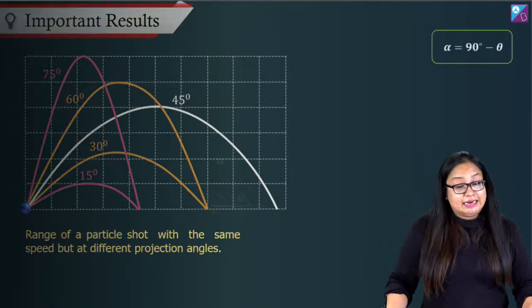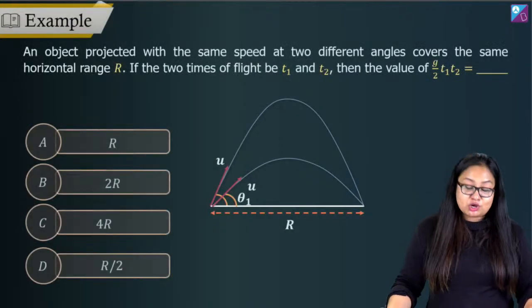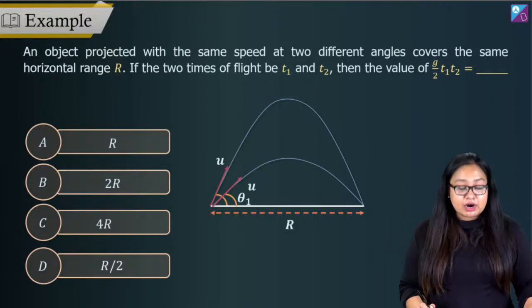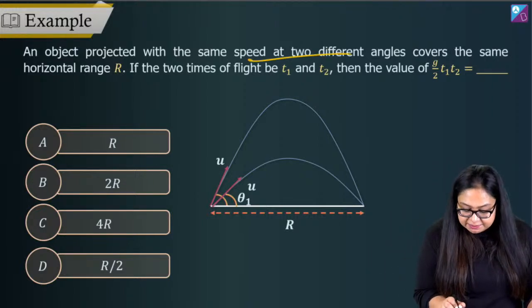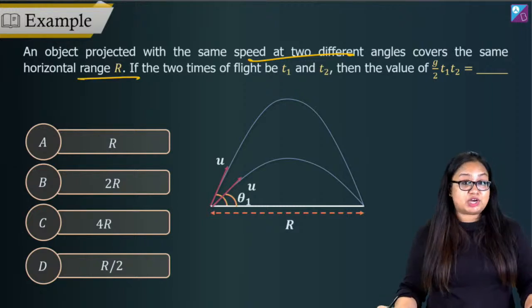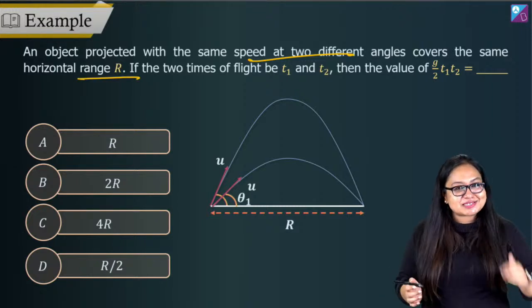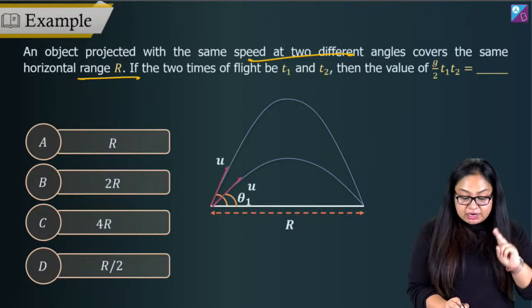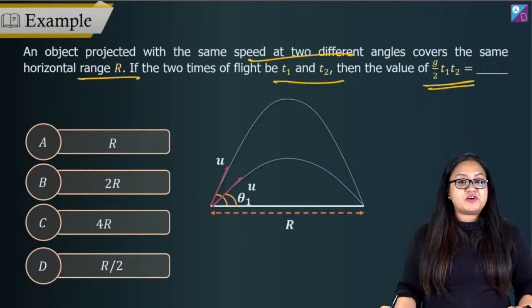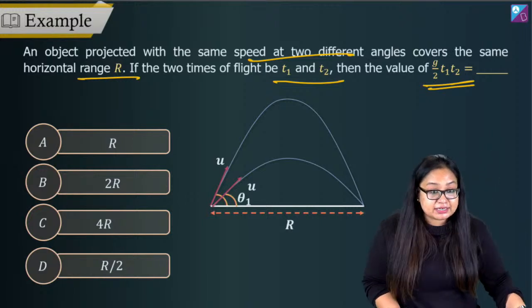Alright. Now that we've done this, let's go solve another question. Here we've got a question. An object is projected with the same speed at two different angles. It covers the same horizontal range R. See? We just did this. If the two times of flight are T1 and T2, then what is the value of half g T1 T2?